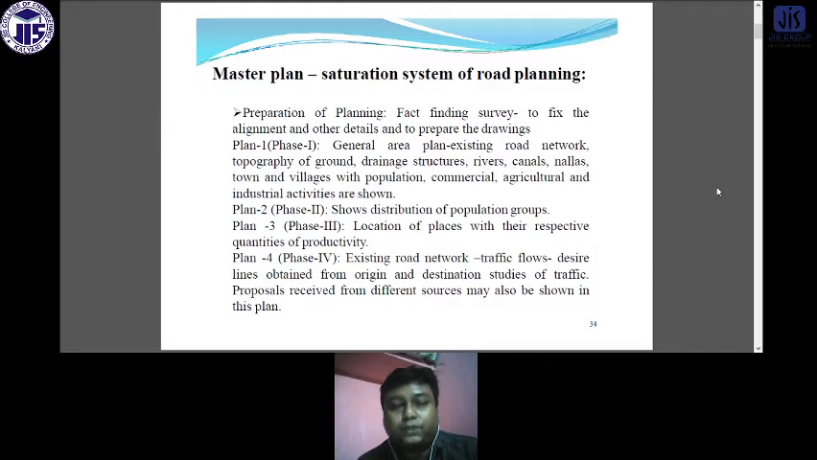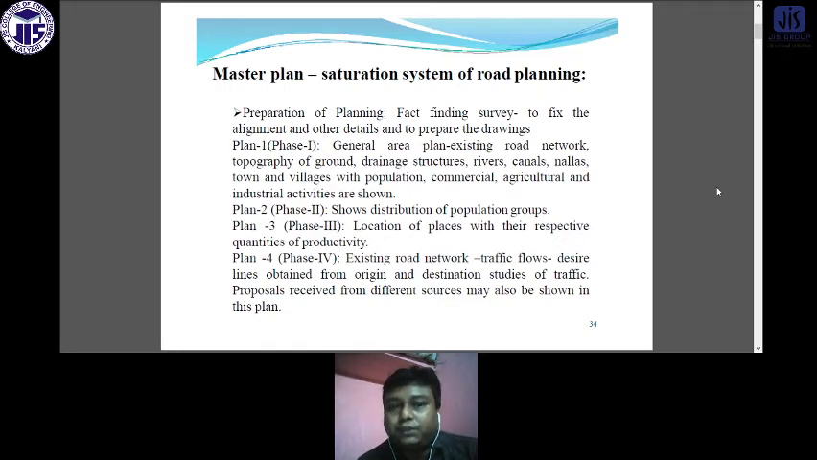So what is phase 1? Phase 1 is the general area plan: existing road network, topography of the ground, drainage structures, rivers, canals, nalas, towns and villages with population, and commercial, agricultural and industrial activities as shown. So this is phase 1, where the structure of a particular area needs to be focused on.